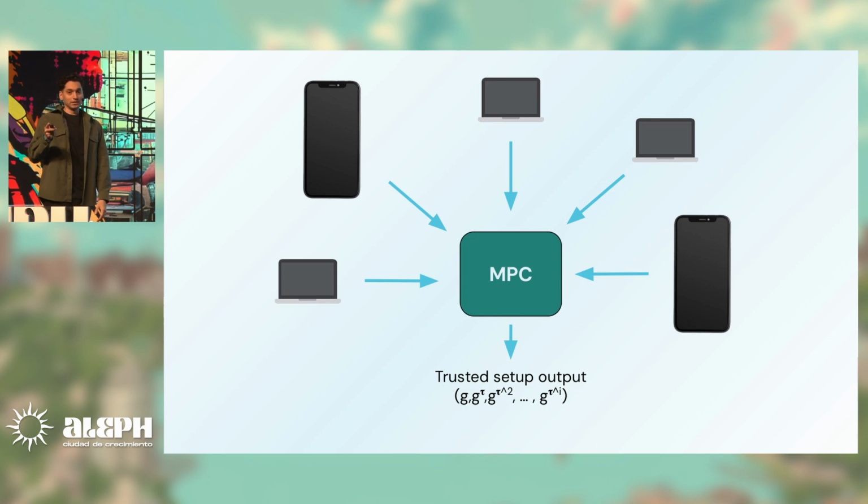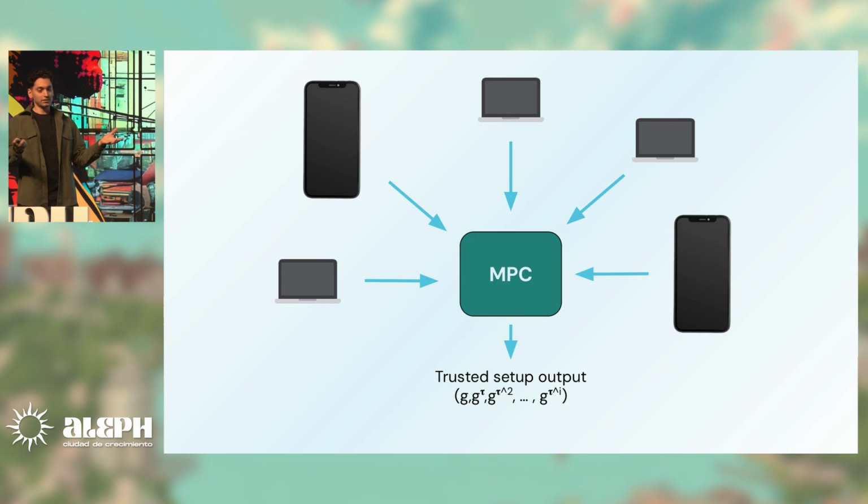We can also run a trusted setup. To run some zero knowledge protocols, we need this set of secret numbers, which is what I made you scan at the beginning. So we can all contribute with our private information to build these secret numbers. This is a great use case.